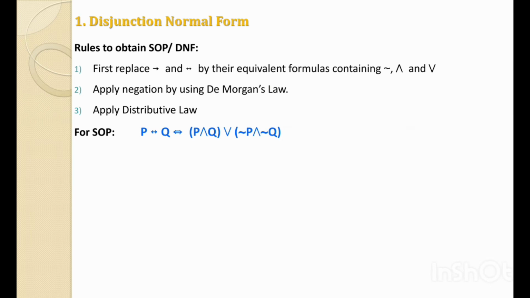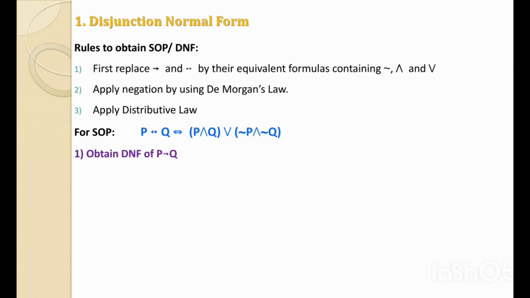If we consider this formula, then P and Q is an elementary product, not P and not Q is an elementary product, and these two elementary product terms are connected by a sum, so it is the sum of product form. Whenever we have to find the sum of product or disjunction normal form, then to convert the double implies into an equivalent formula containing not, and, or, we have to use this formula.